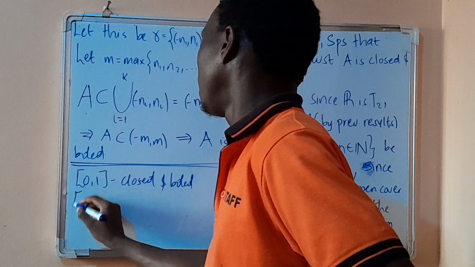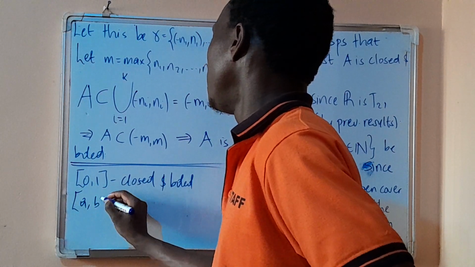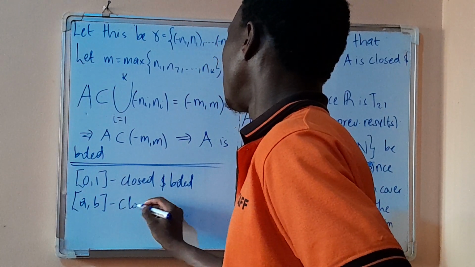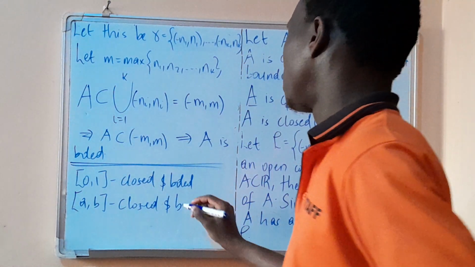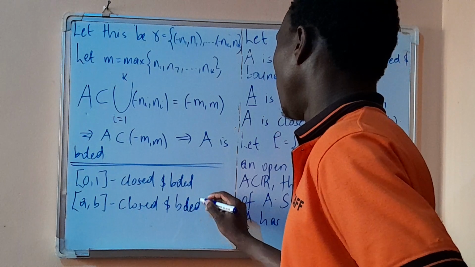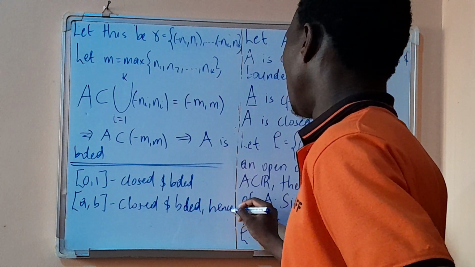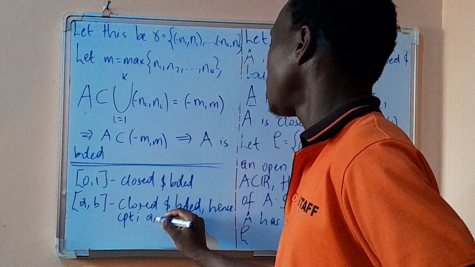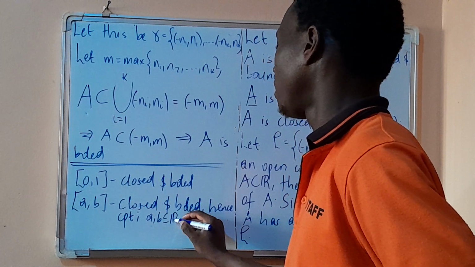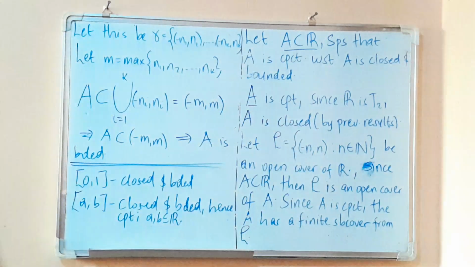Generally, the interval A, B is closed and bounded. Any interval of that form is closed and bounded, hence compact. A and B are just real numbers. So thanks for watching.